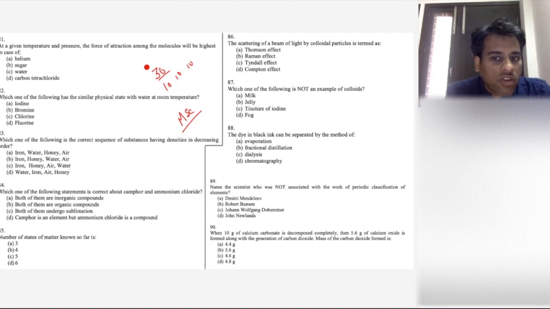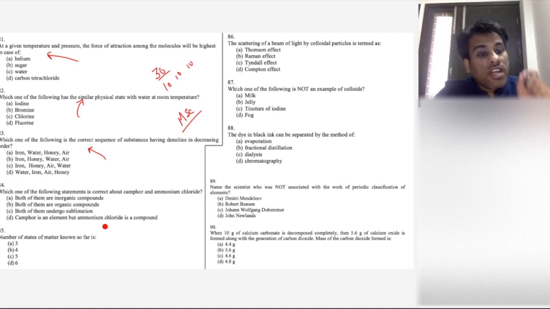So this alone covers a lot of marks, but the questions are very basic, as you can see. The force of attraction, then the physical state at room temperature, density distribution in solid, liquid, and gas, and some basic questions. If you see these questions, you will know that the question is very easy, but if you have not revised enough or you have forgotten, this is going to cost you a negative mark. Because you will attempt it, being a science student, but very small things go wrong. So we'll focus on that.